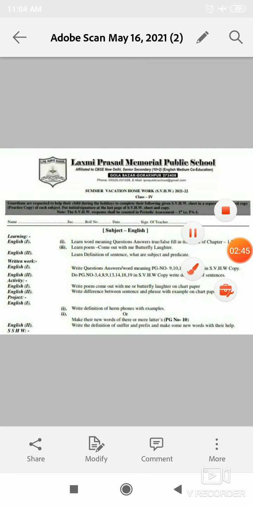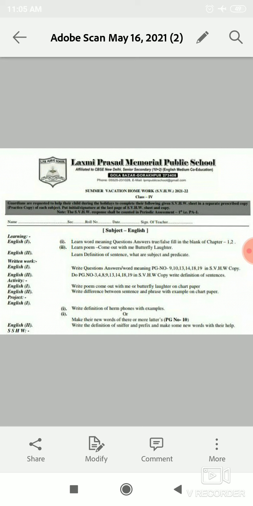Okay. Now this is your written work from English second. Students, you have to write page number 3, 4, 8, 9, 13, 14, 18, 19 in SVHW copy and write definition of sentence.